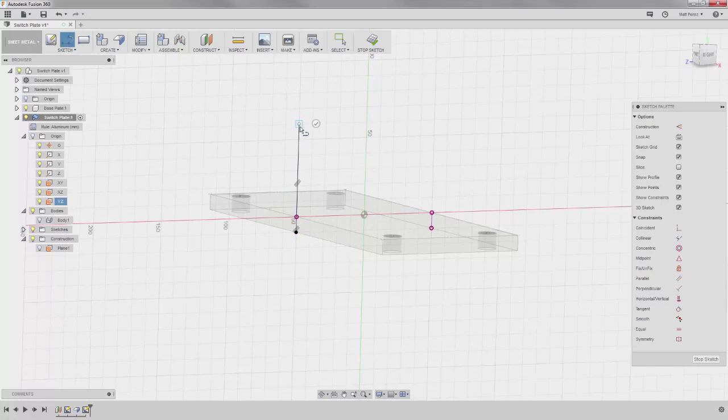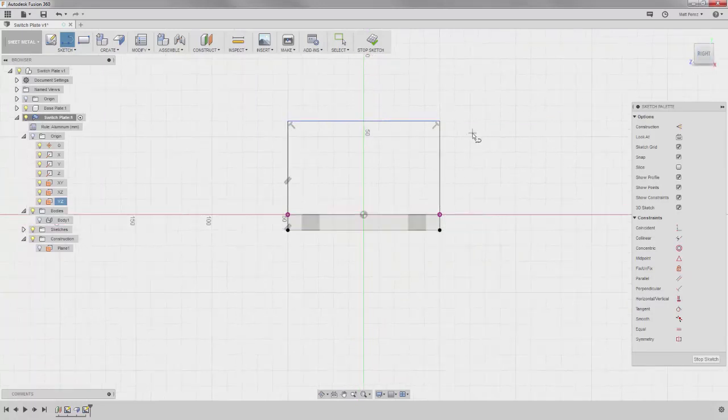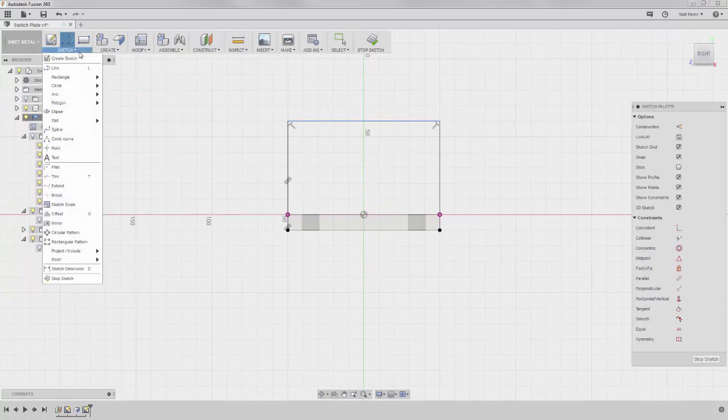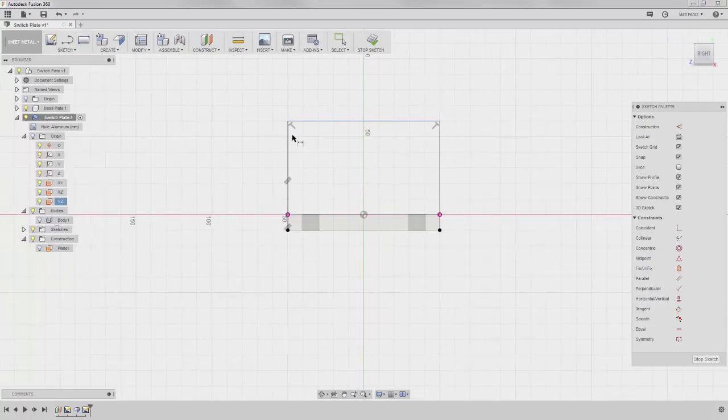Then click to create the segment and move the cursor to the right until we see that it is directly over the other projected edge. Then click again, and then select the bottom point of the second projected edge. We can get a better look at the sketch by selecting the right face on the view cube and then start the Sketch Dimension tool.